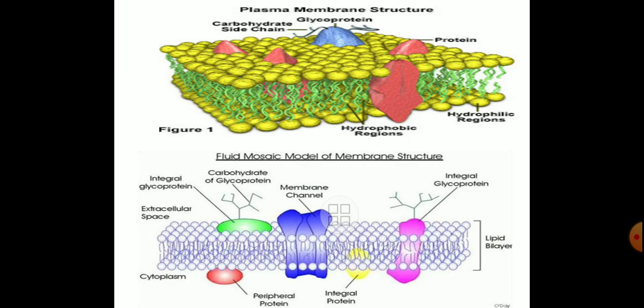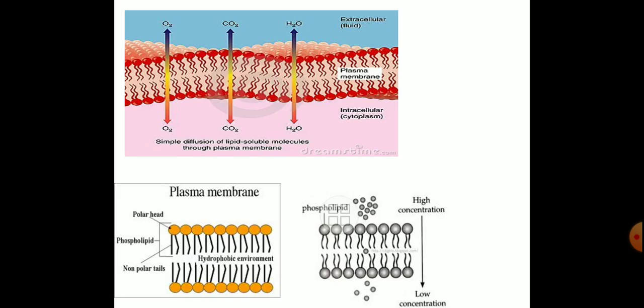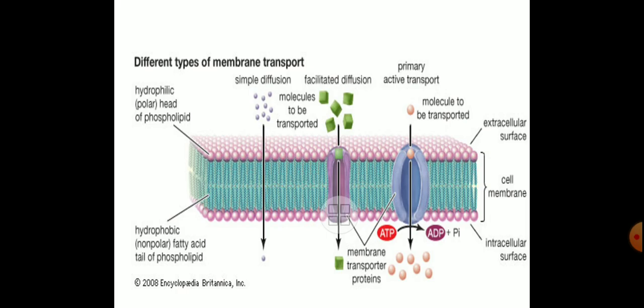Again, we will be able to see the detailed structure of the plasma membrane here. This is also for our information and understanding. We can see the polar end lipid bilayer. Each lipid molecule is made up of a polar end and having a tail that is non-polar. So this is the structure of the plasma membrane. Here we will also be able to see, as I have already said, molecules to be transported, different types of membrane transports in detail.